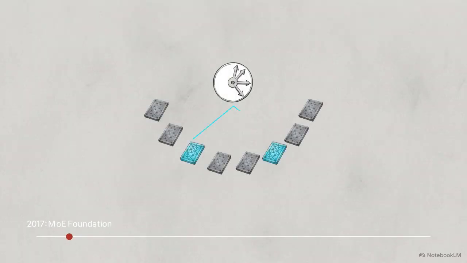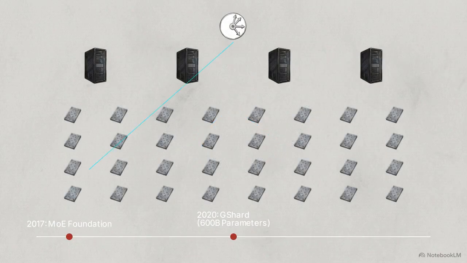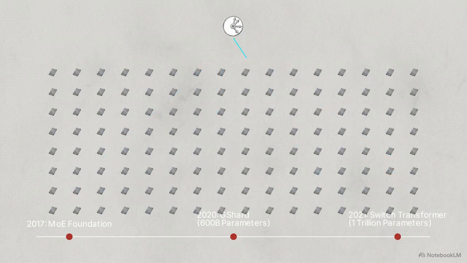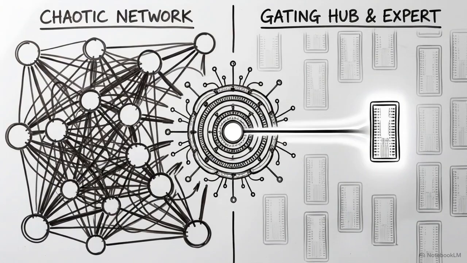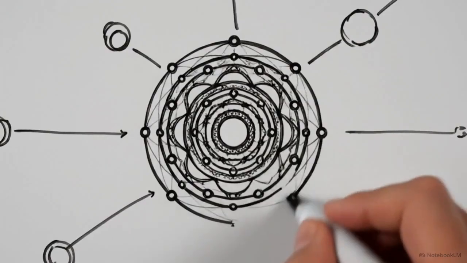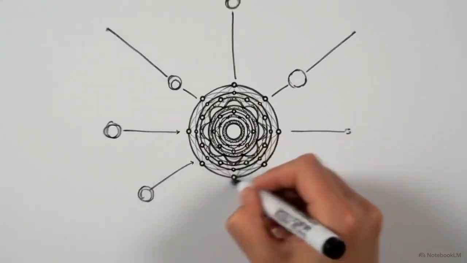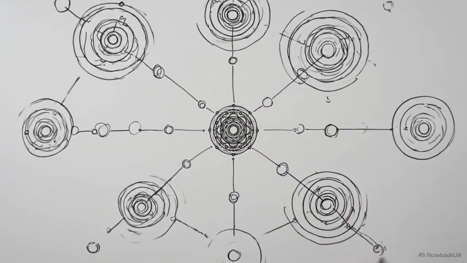This specific sparse routing blueprint became the bedrock for scaling modern architectures. In 2020, Google introduced G-Shard, utilizing MoE layers and automatic sharding to scale conditional computation beyond 600 billion parameters. A year later, the Switch Transformer milestone simplified these routing algorithms to finally breach the 1 trillion parameter threshold. By identifying the mathematical constraints of dense networks and engineering strict solutions for sparse routing, batch starvation, and expert collapse, this architecture laid the exact foundation for the trillion parameter AI models used today.